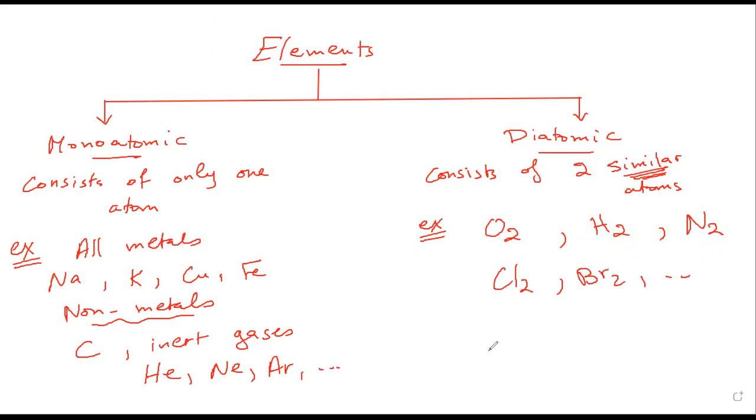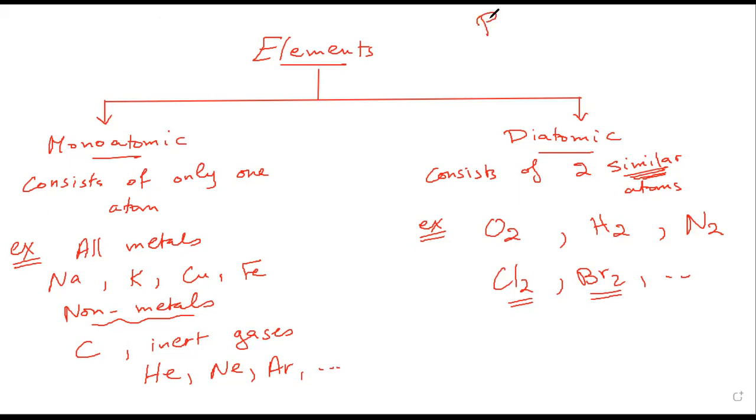All these consist of a diatomic element, because chlorine element consists of two atoms of chlorine bonded together chemically. Of course, bromine the same, fluorine, iodine, all these are diatomic elements. And as we said, we have two other elements that are exceptions of the monoatomic and the diatomic.